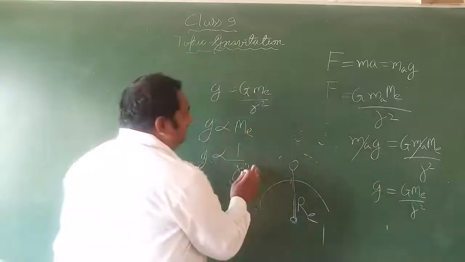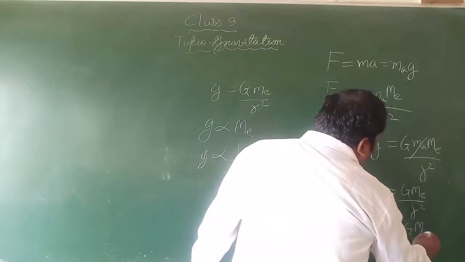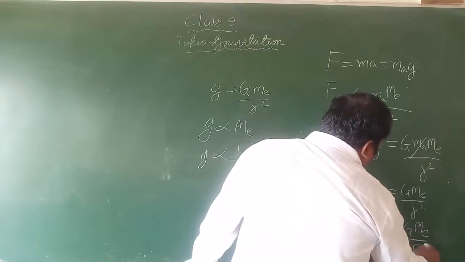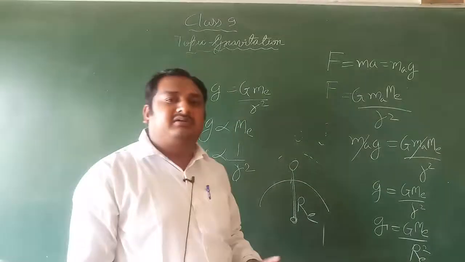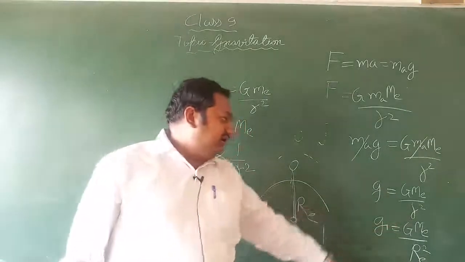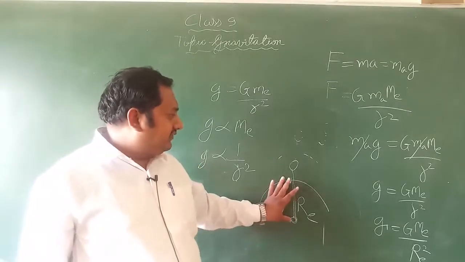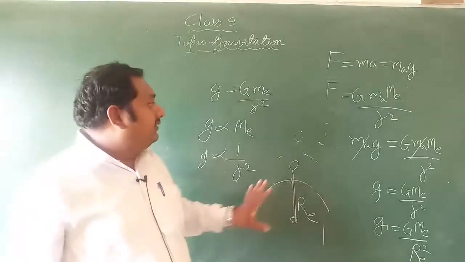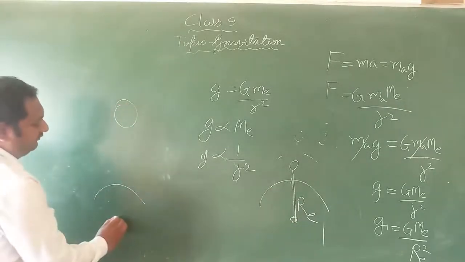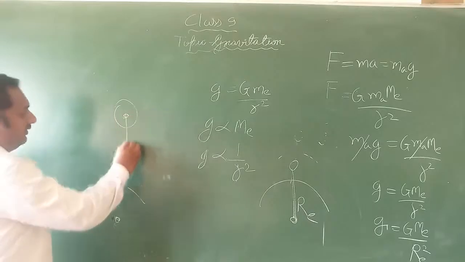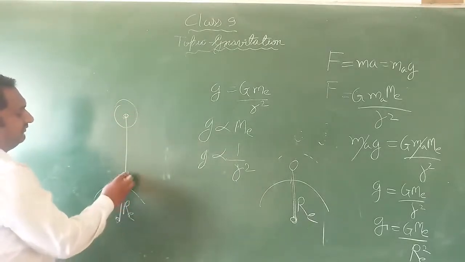So here we can write g equal to G M_E divided by R square, where R is the radius of the earth. What I am trying to say, you are getting me? The force between the apple and the earth acts from the center, so the distance is the radius of the earth plus this distance.